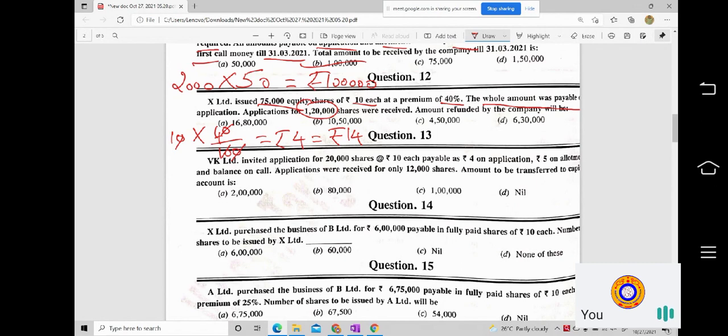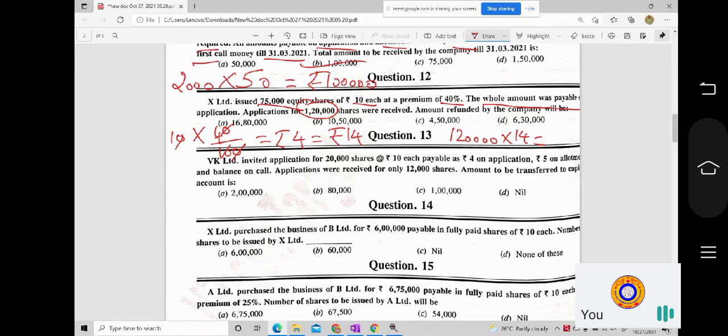First calculate how much you would have received on the entire 1,20,000 shares. So 1,20,000 into 14 will give you how much? Calculate this.